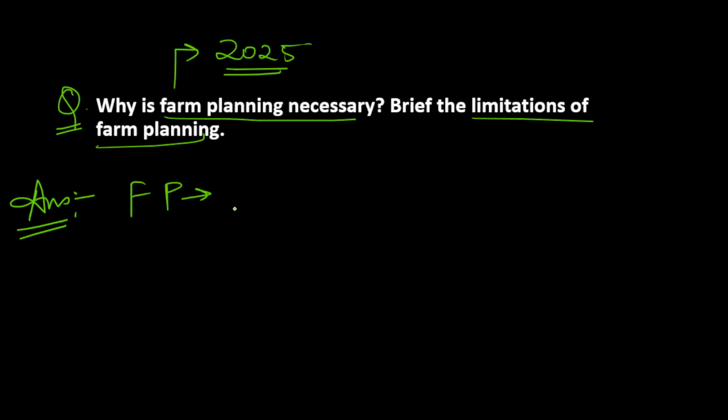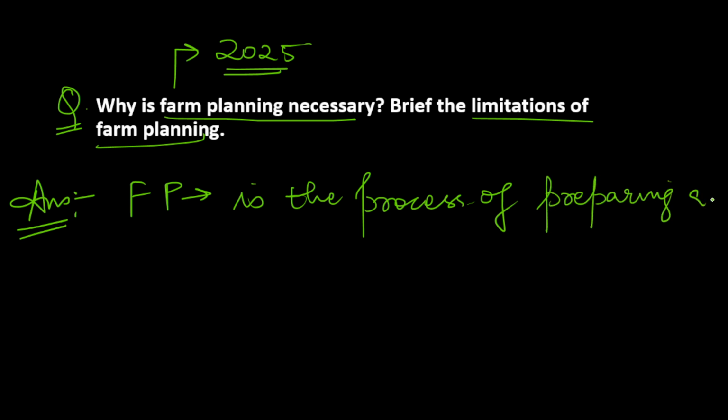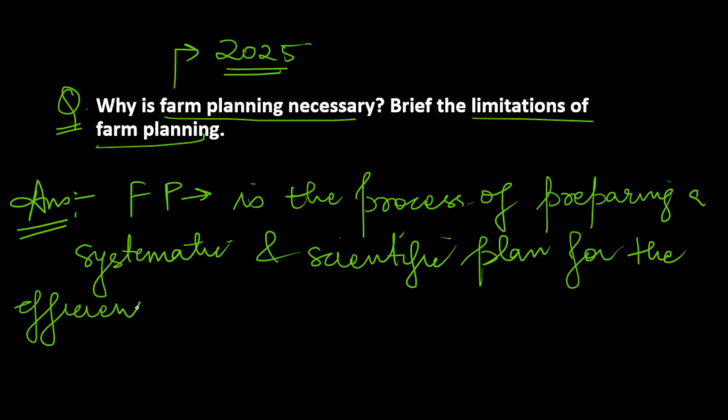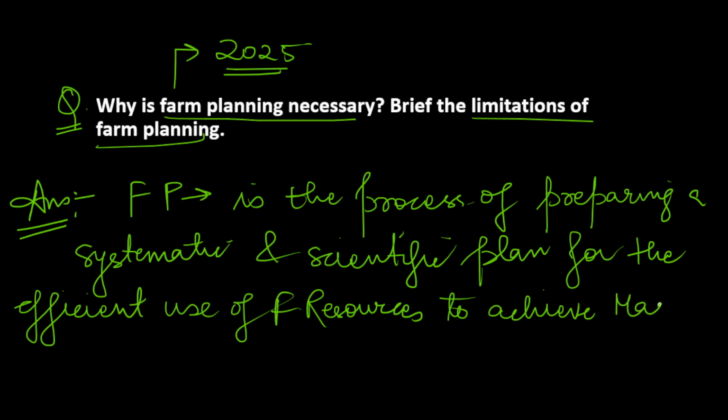So farm planning is the process of preparing a systematic and scientific plan for the efficient usage of farm resources, or you can say efficient use of farm resources, to achieve maximum returns in a sustainable way.